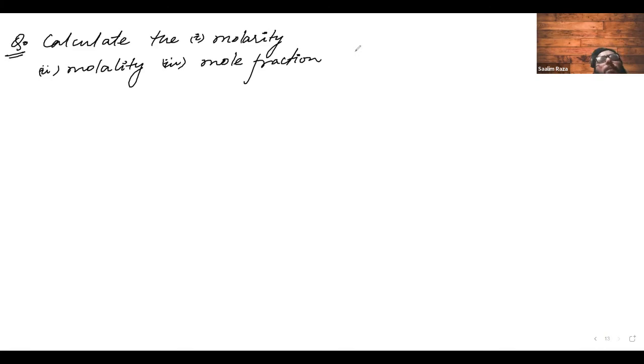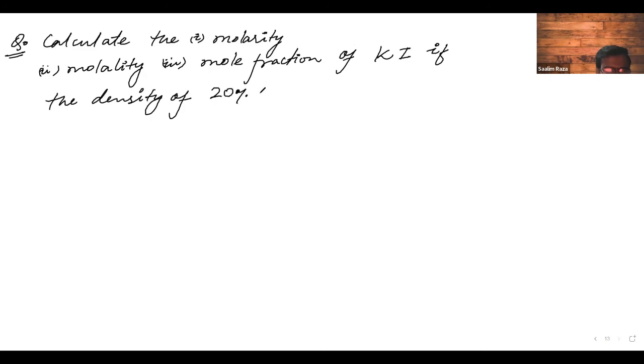Let me take KI, and I will give you KI, if the density of 20% W by W aqueous KI is 1.202 gram per ml.